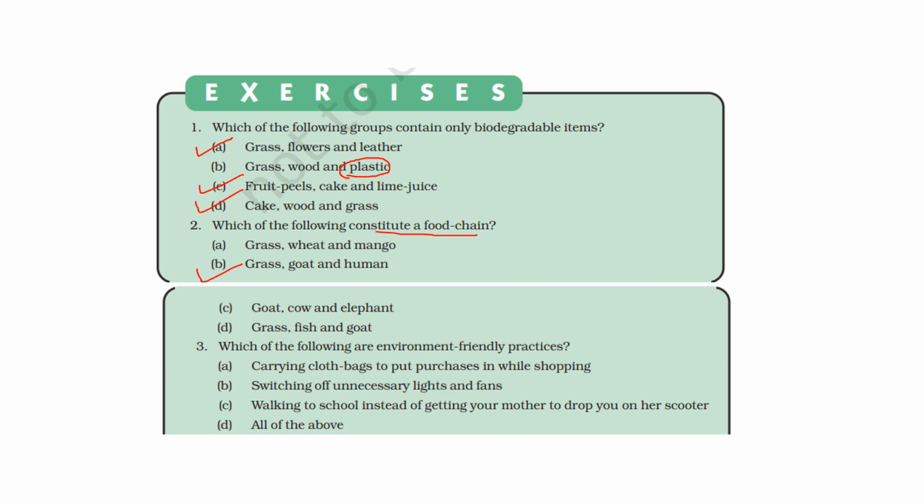Goat is eaten by cow and cow by elephant. No, ये ऐसा कोई नहीं है हमारे पास. Then grass is eaten by fish and fish is eaten by goat. No, goat नहीं खाती fish को. ठीक है. तो हमारे पास B option is correct. ये हमारी food chain है.